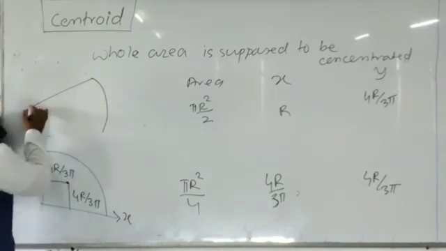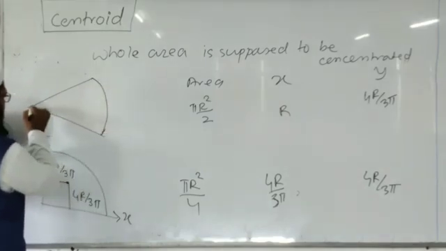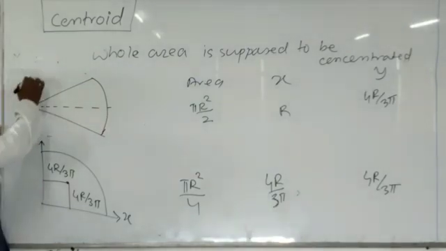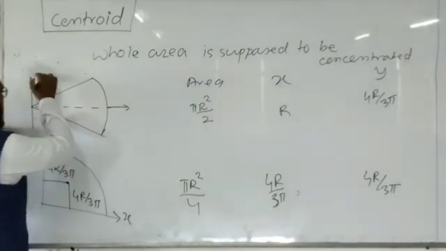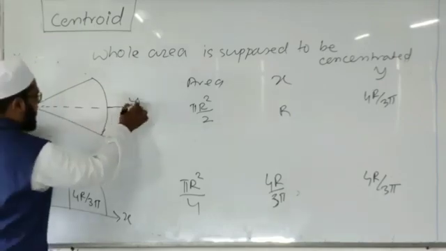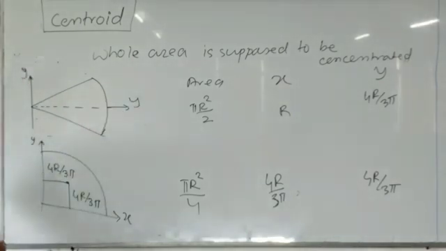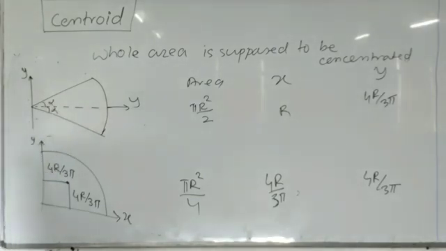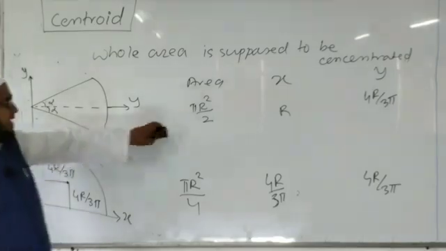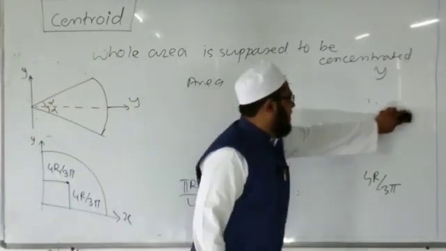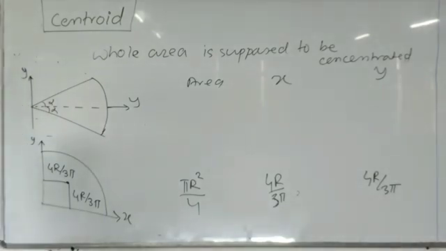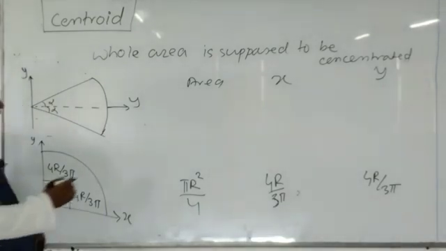Then there is one more, the sector of the circle. If the sector is like this, with x axis and y axis having the included angle alpha, and radius of sector as r, then the area of the sector is r square alpha,